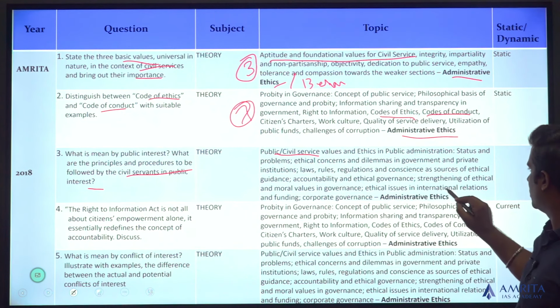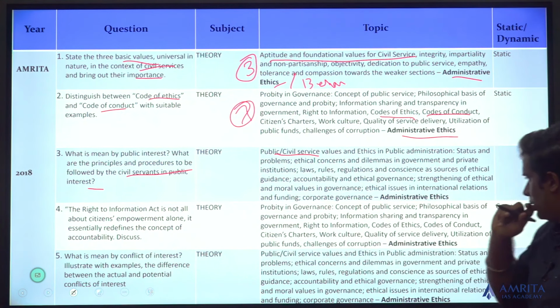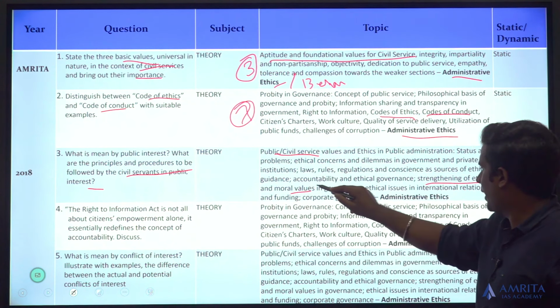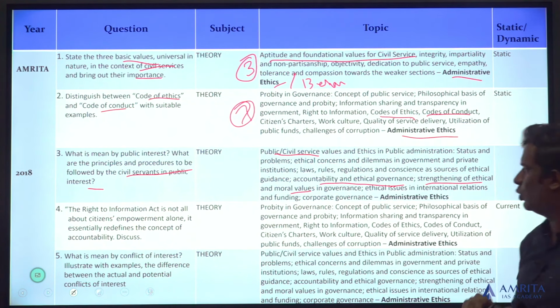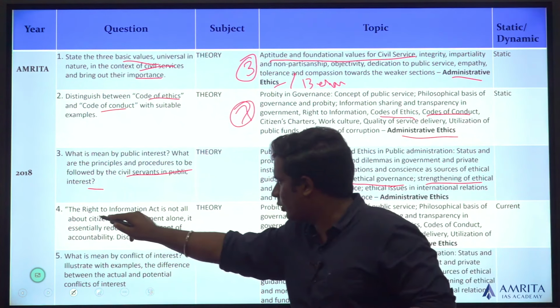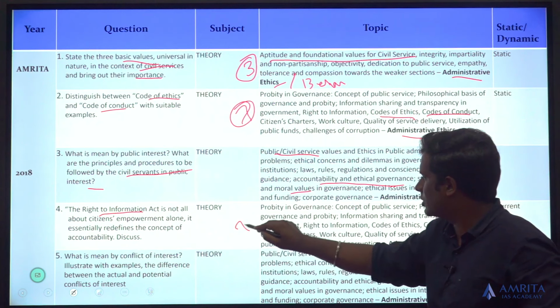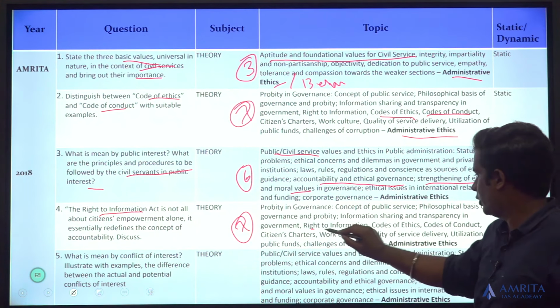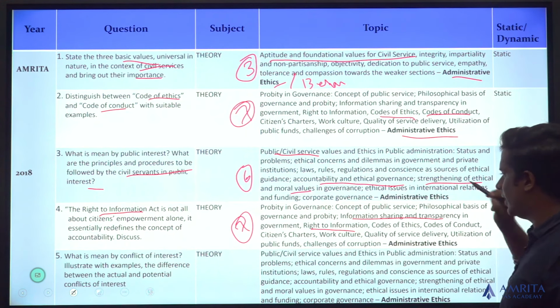There is a topic known as strengthening of ethical and moral values, accountability, ethical governance. It all talks about that. RTI, Right to Information Act. That is topic number 7. This is topic number 6: RTI, Right to Information, information sharing and transparency.